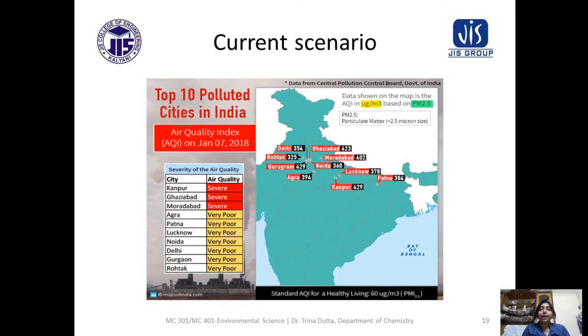Now let's see the current scenario. The current scenario is a very bad scenario. In Kanpur, the air quality is severe and the pollution is very high. These are the top 10 polluted cities in India, and the cities' names are given. Delhi is also there, and its air quality is also very poor. So this is the current scenario of India.